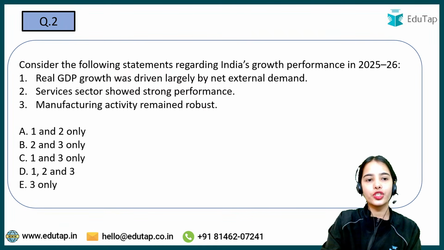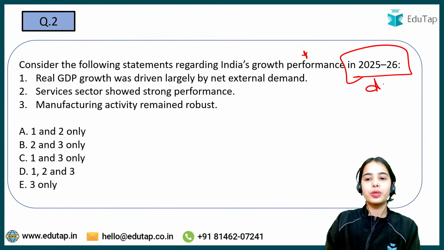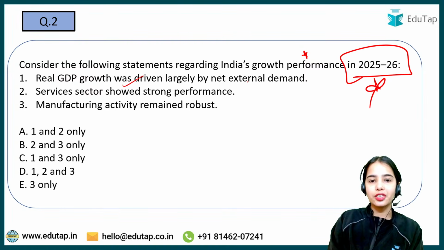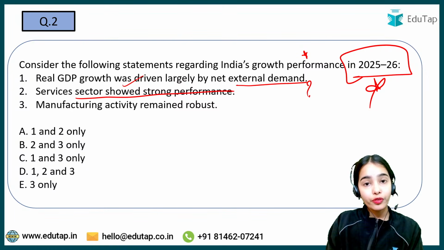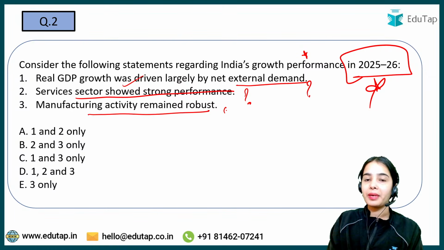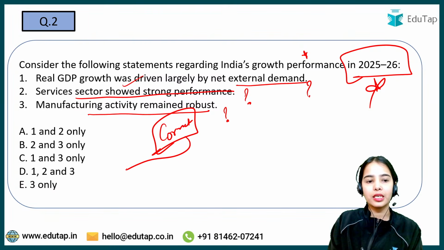Now, coming to the next question, consider the following statements regarding India's growth performance in 2025-26. Real GDP growth was driven largely by the net external demand. Services sector showed strong performance. Manufacturing activity remained robust. Which of the following statements is correct? That you have to tell. Okay, which of the following statements is correct?